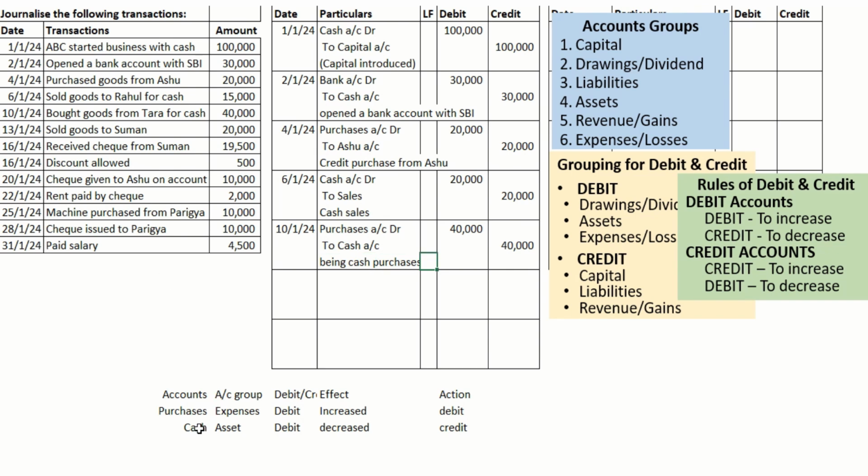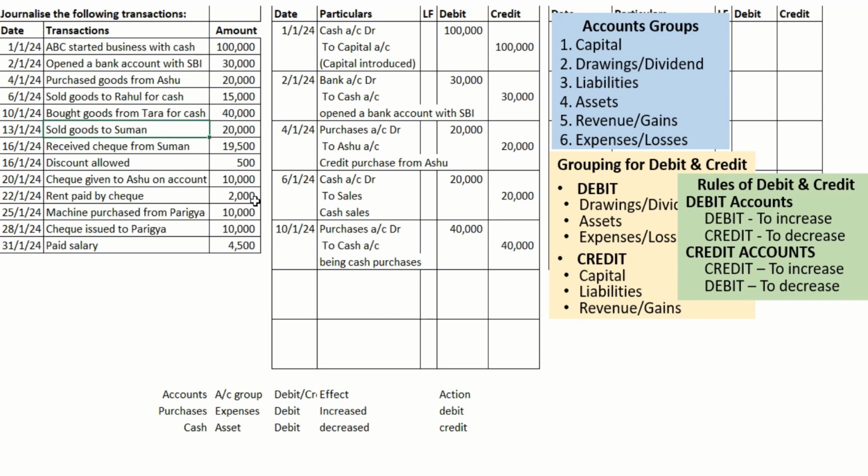Now see the difference here. In the last purchase we wrote the supplier's account. Why? Because the question was not specifying whether we are making payment by way of cash or check. But here it is clearly specified for cash. If we make the payment by way of cash, there is no liability. That's why we are taking cash. Because at the same time of purchase, we are paying the money. But in the last transaction, even though we purchased, we did not make payment, so a liability is getting generated. That is the difference.